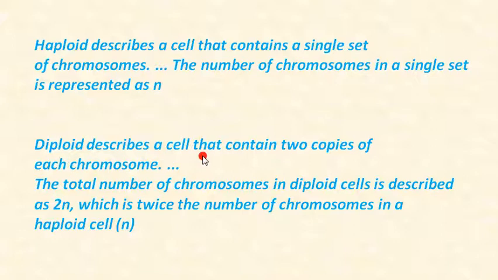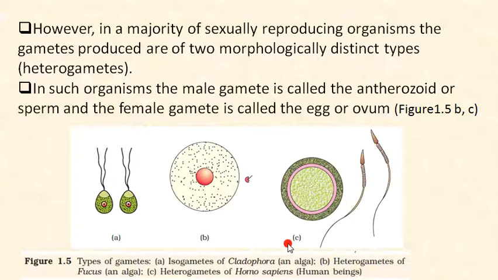The opposite. Diploid describes a cell that contains two copies of each chromosome, a duplicate, like a Xerox copy. In haploid there is only one copy, in diploid there are two copies. The total number of chromosomes in diploid cells is described as 2n, which is twice the number of chromosomes in a haploid cell, n.